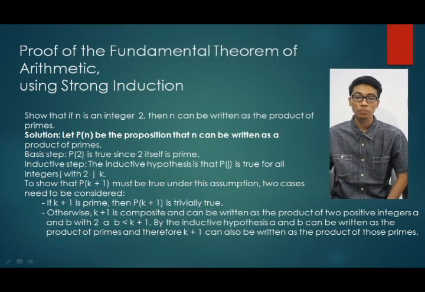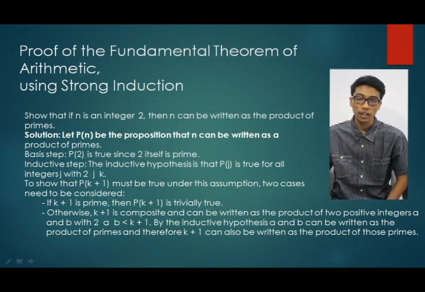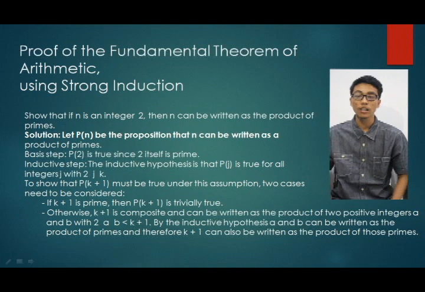If k plus 1 is prime, then P(k plus 1) is trivially true. Otherwise, k plus 1 is composite and can be written as the product of two positive integers a and b with 2 ≤ a, b < k plus 1. By the inductive hypothesis, a and b can be written as the product of primes, and therefore k plus 1 can also be written as the product of those primes.